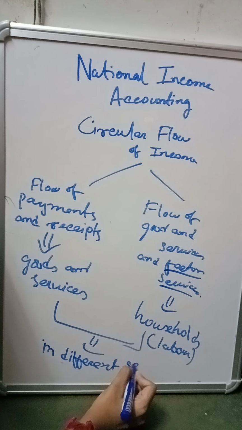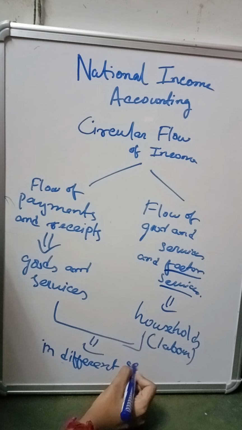So circular flow of income is nothing but the flow of payments and receipts and the flow of goods and services that flow from one sector to another sector. Okay, so this is just a brief concept. Later on we will study in detail about the circular flow of income.